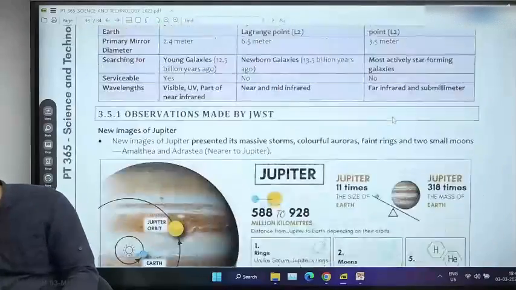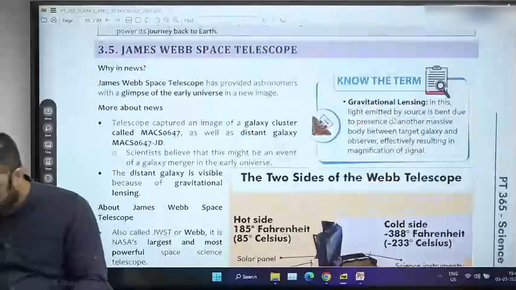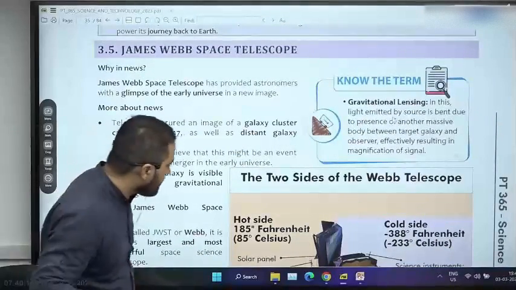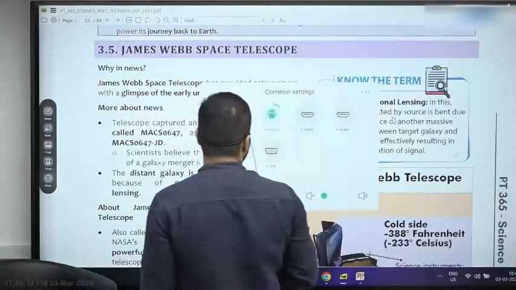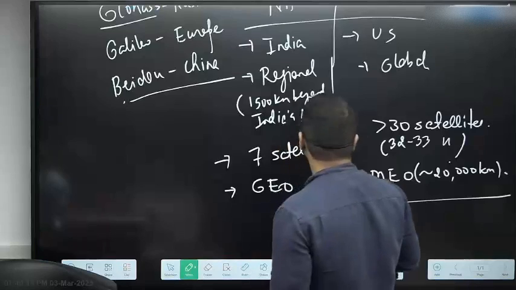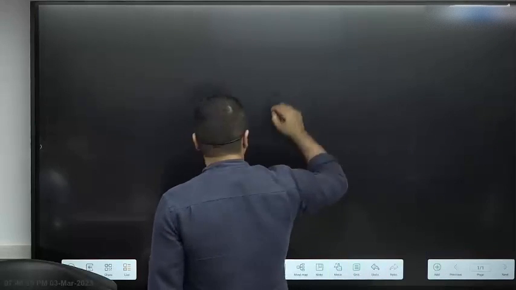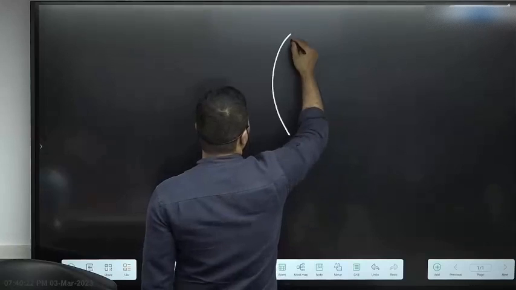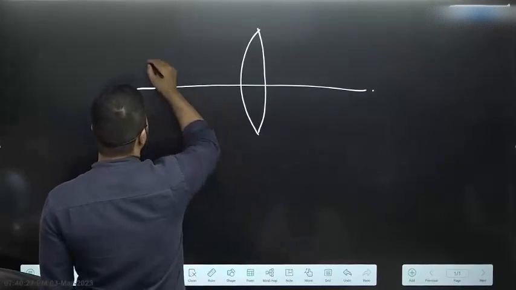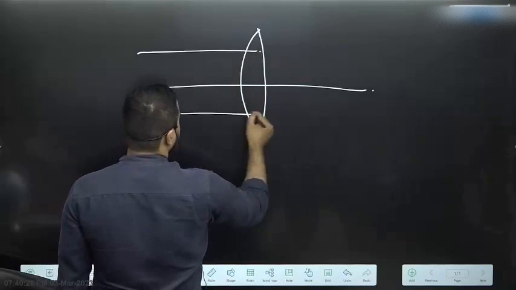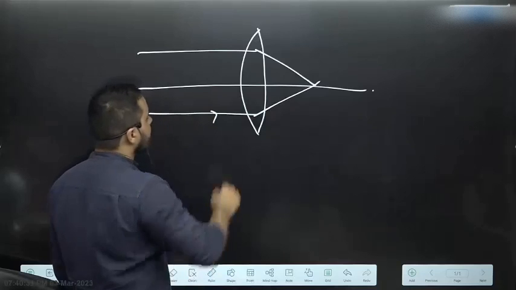Now there is another term which is given here, gravitational lensing. What do you mean by gravitational lensing? सबसे पहले तो if you recollect your class 9th or class 10th science classes, one of the things lenses do is that they can converge light.